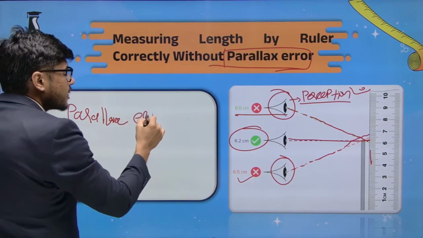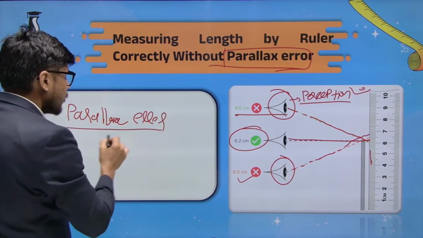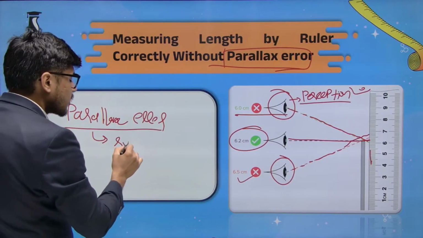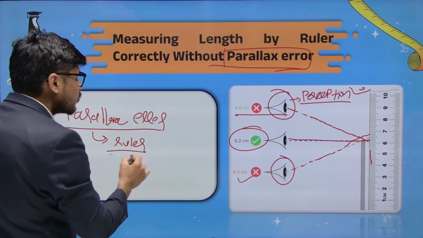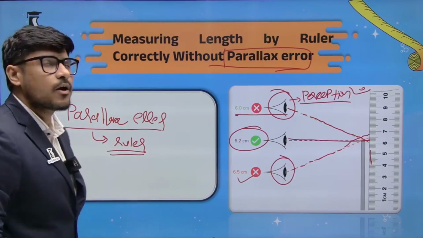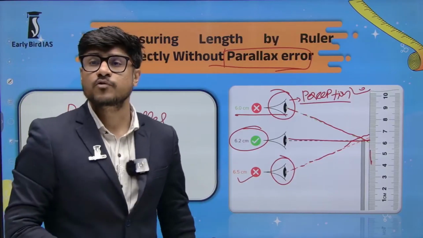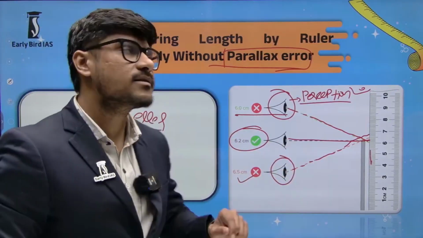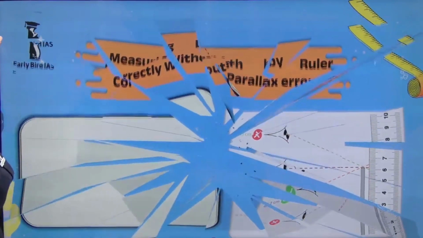Parallax error occurs in a measurement with a ruler because you don't see from a particular point of view. So point of view is important, my friends. Okay.